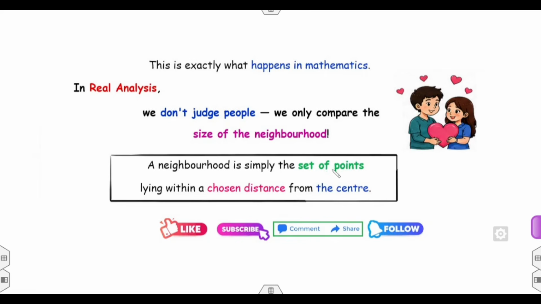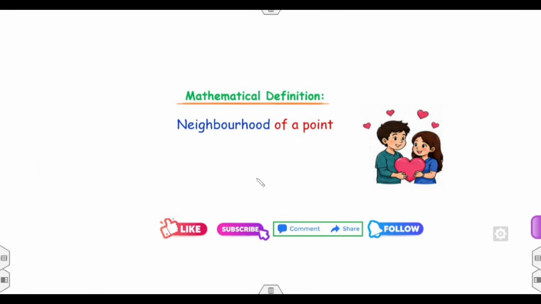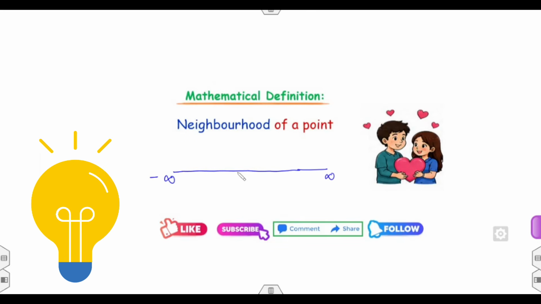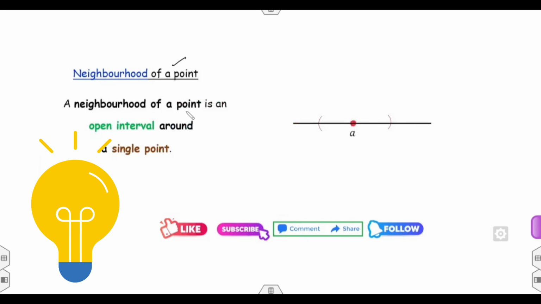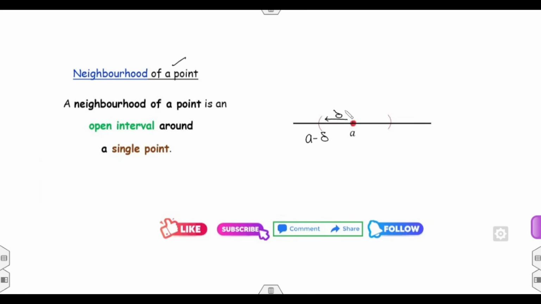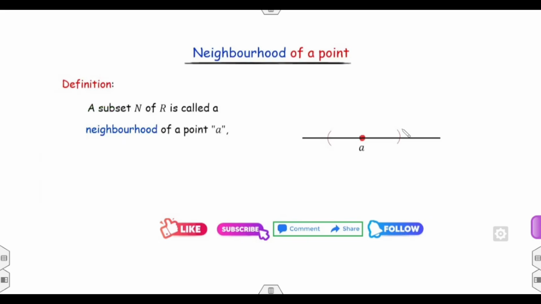Fine. The neighborhood is simply the set of points lying within a particular distance from the center. Now if I talk about it mathematically, what is the mathematical definition of the neighborhood of a point? If I consider the real axis from minus infinity to plus infinity, and if I consider a point A, whatever points surround A are called the neighborhood of the point. The neighborhood of the point is an open interval around the single point, and that distance I call delta. So if I call one end A minus delta, the other is A plus delta. Fine. Delta is a very, very small number.